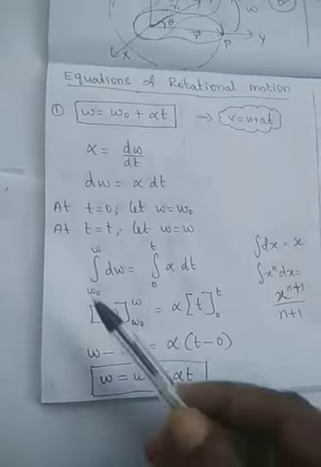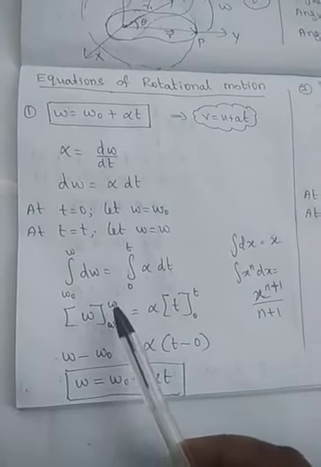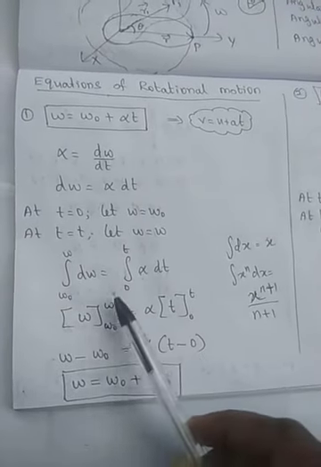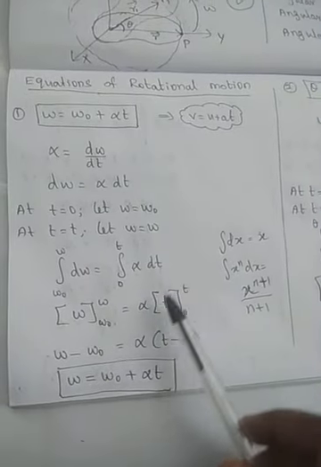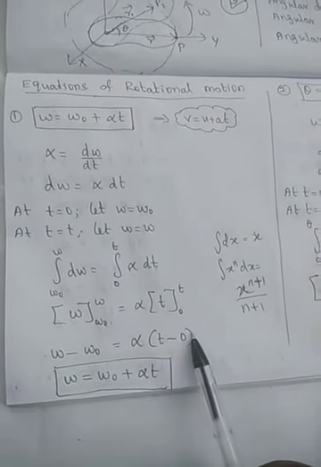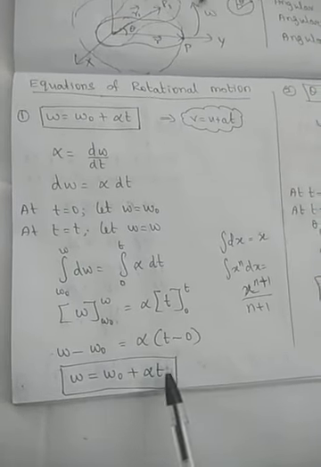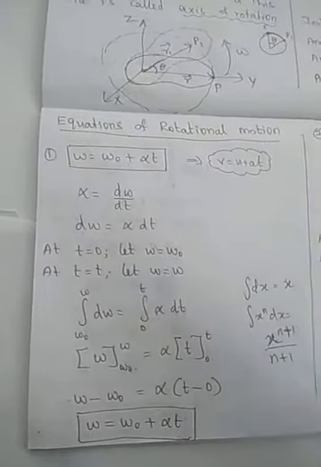So integration of d omega is like integration of dx. So d omega gives omega, with upper limit and lower limit, and alpha dt gives t. Upper limit minus lower limit: omega minus omega naught equals alpha times t minus 0. So omega is equal to omega naught plus alpha t. This is the first equation of motion for rotational motion.